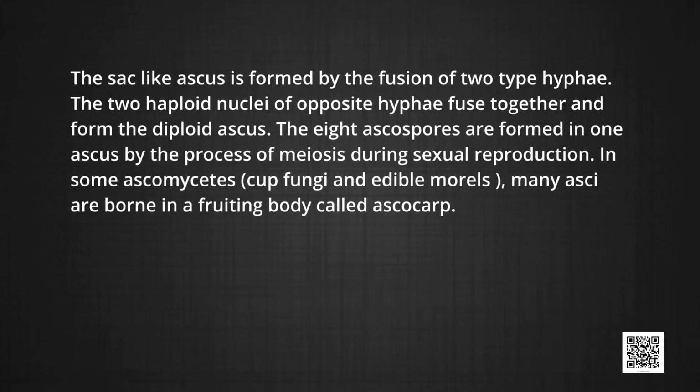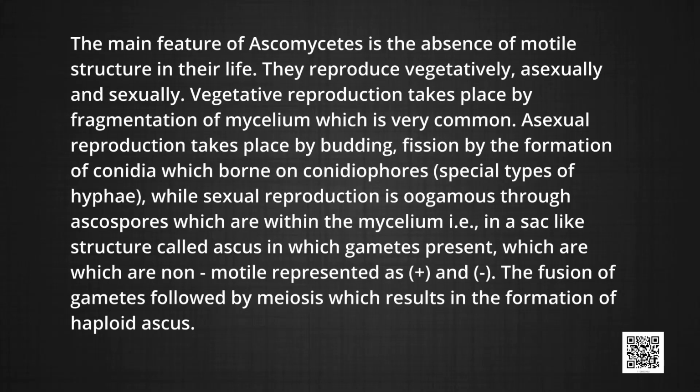In some Ascomycetes, such as cup fungi and edible morels, many asci are borne in a fruiting body called an ascocarp. The main feature of Ascomycetes is the absence of motile structures in their life. They reproduce vegetatively, asexually and sexually. Vegetative reproduction takes place by fragmentation of mycelium, which is very common.